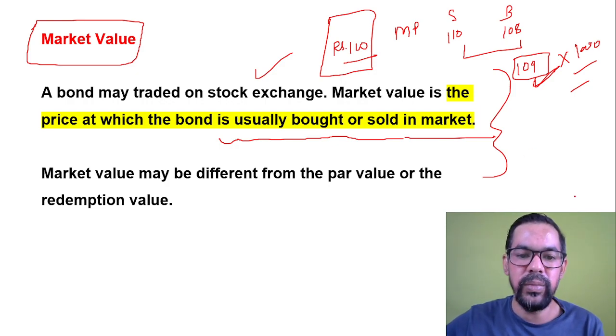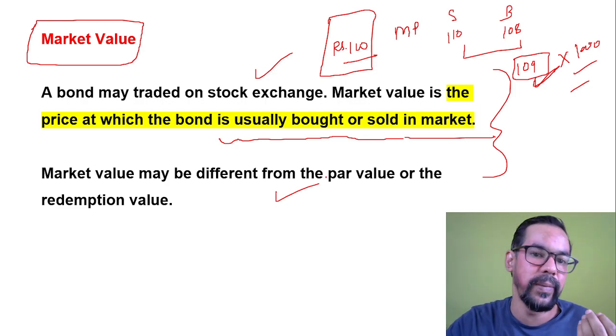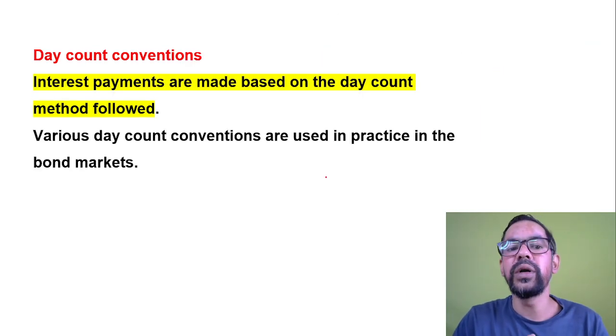So market value may differ from the par value or the redemption value of that particular bond, which we already discussed. Hope this is clear. Now, day count convention, again this is a very important one.